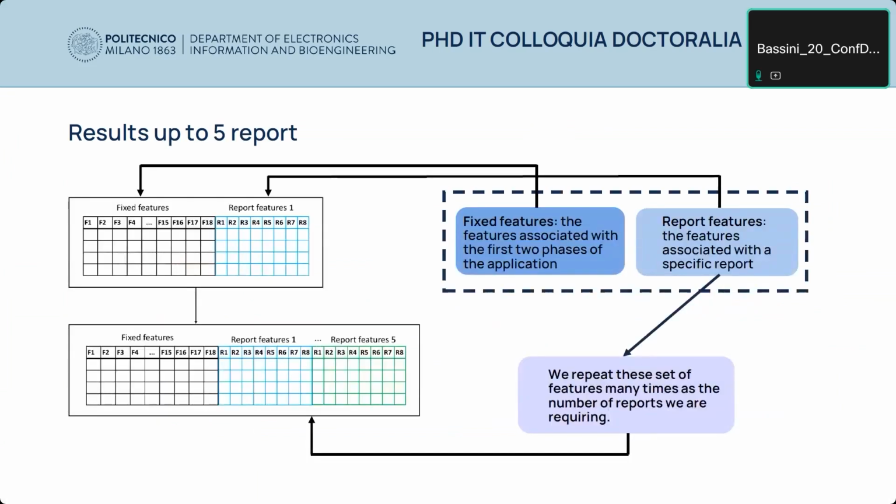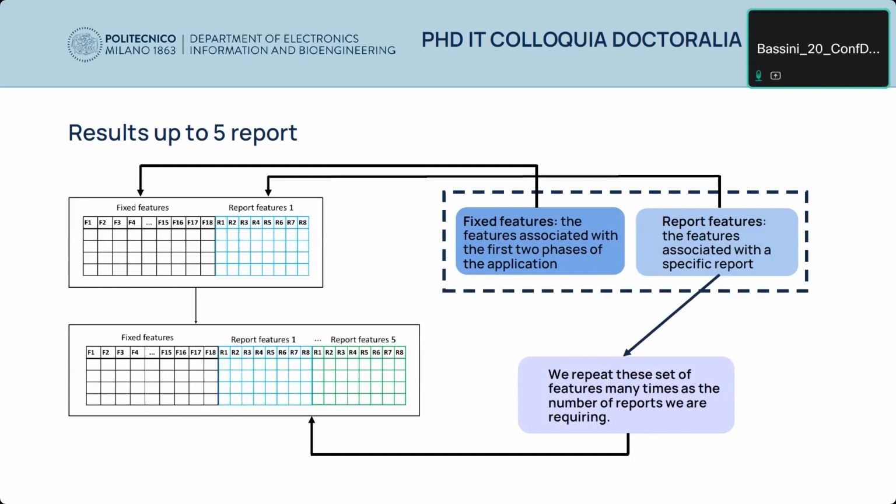Then we passed to the case up to 5 reports, so in our data set we duplicated the features associated to the report. In particular, our dataset contains 2 types of features: the fixed features, that are related to the first phases of the application, and then the features associated to the report.